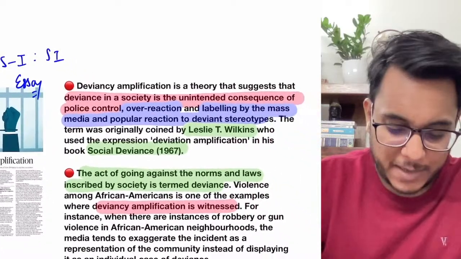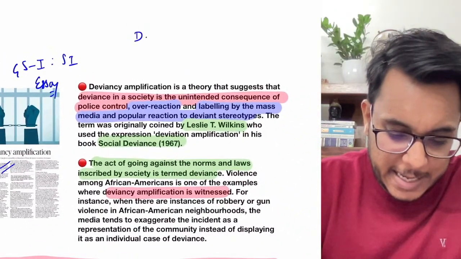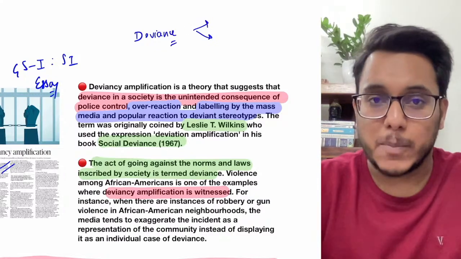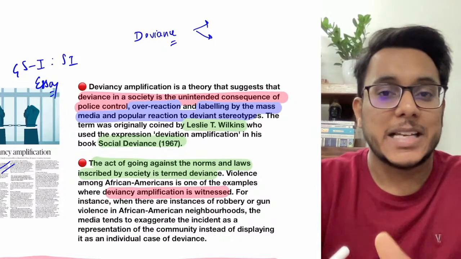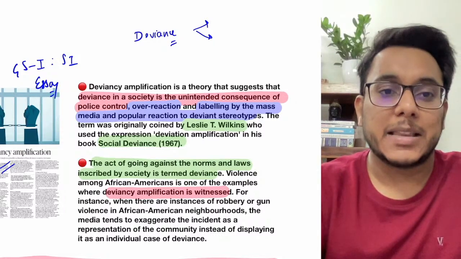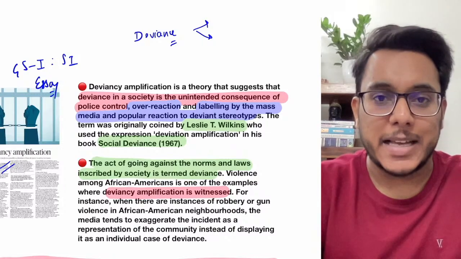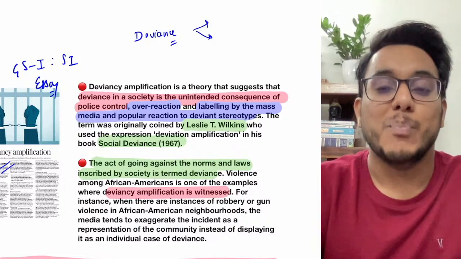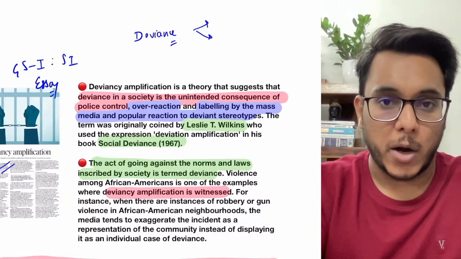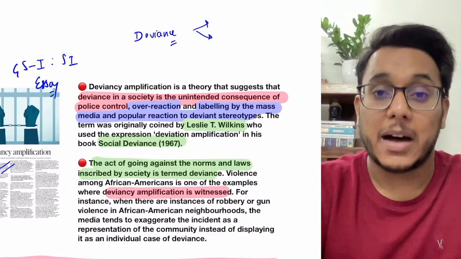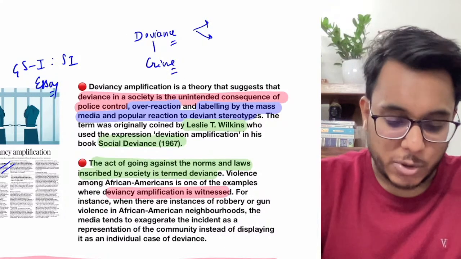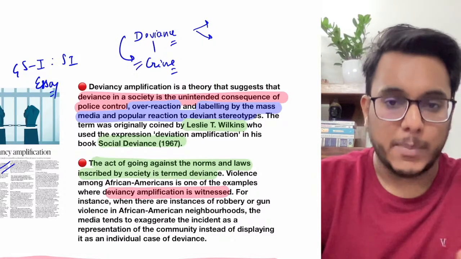So this deviancy amplification, first of all, guys, what do we mean by deviance? Deviance is an act where certain people or a certain group of people go against the social norms and culture of that particular society. For example, in a civilized society, it is believed that everybody's freedom is to be respected and men and women are to be given equal treatment, but a person going against that norm will be called deviant. Many times deviance leads to the committing of certain crimes also. Clear? So deviance is going against society's norms, and it can lead to the commission of a crime.